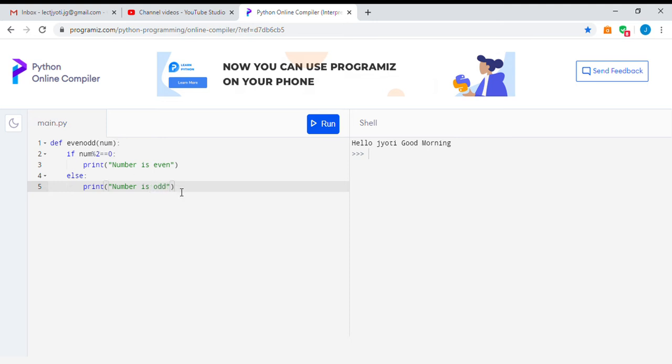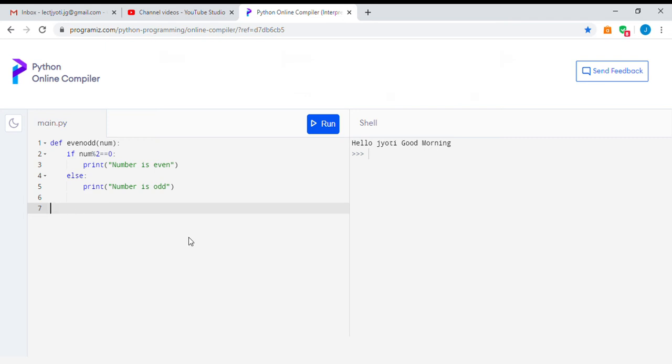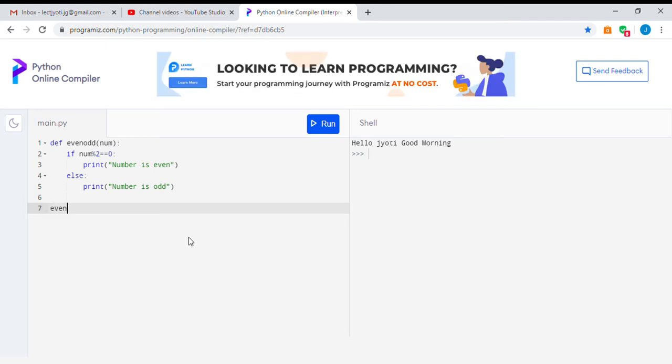So we are not returning anything. We just took that number, found out whether it is even or odd and printed the result there only in the function. So the function ends here, and the indentation also ends here. We come out of the indentation to the level of the function. Now here I will call this function. The function name is evenodd and I have to send one value. Suppose I send 5. Now what will be the result? I will run the function.